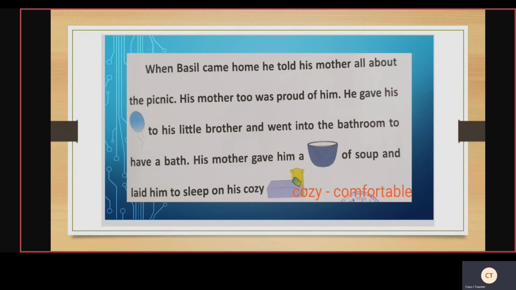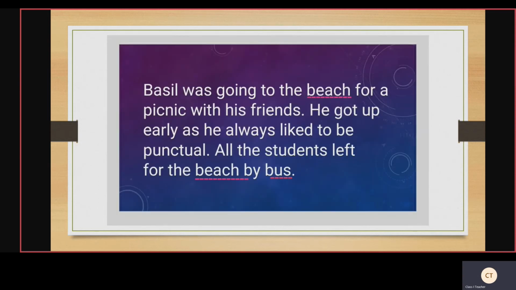I have underlined also. So Basil was going to the beach for a picnic with his friends. He got up early as he always liked to be punctual. All the students left for the beach by bus. What is the picture that has been given? I have replaced that picture with these words, children. That's why I have underlined the words. Have you understood, children? My dear students, take out the picture and replace the picture with the word. It is very easy for you to identify and write as a picture description, in story form.